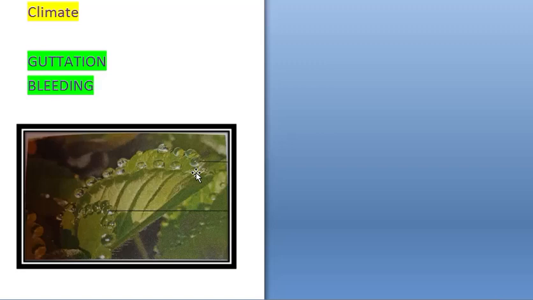In guttation, the exudate is mainly water with some dissolved minerals. In bleeding, the exudate is basically plant sap and sugar. Guttation occurs during early morning or late night. Bleeding can occur at any time, whenever an injury is caused. Guttation happens in certain plants like banana, nasturtium and strawberry, whereas bleeding can occur in all the plants. So this completes the chapter transpiration.